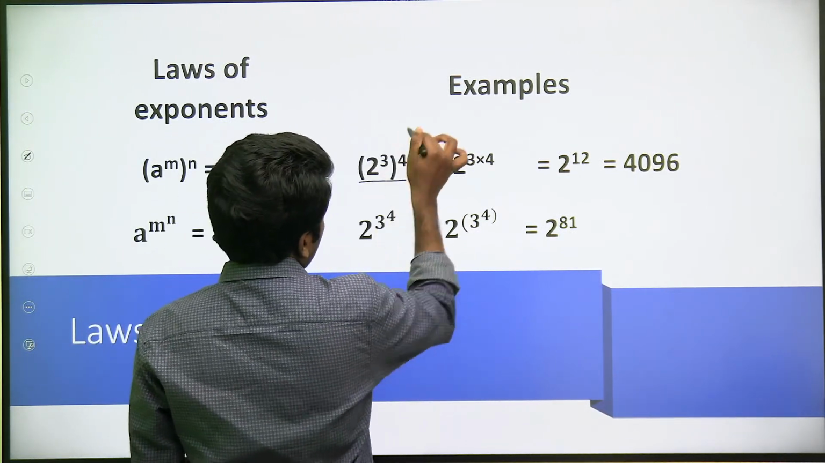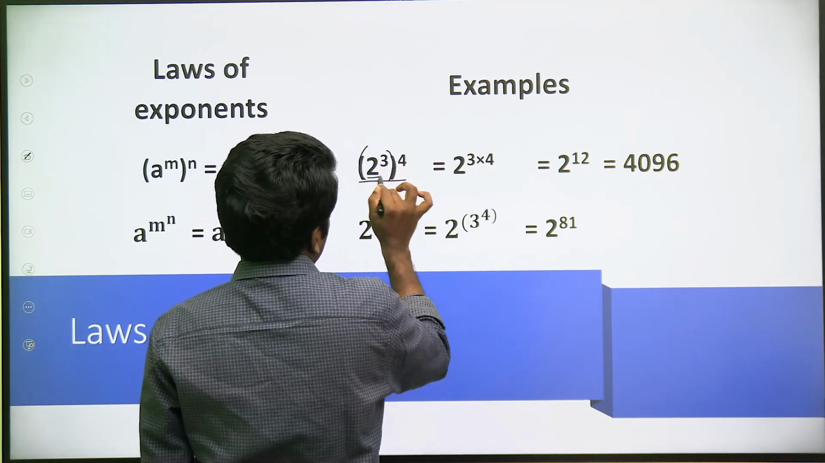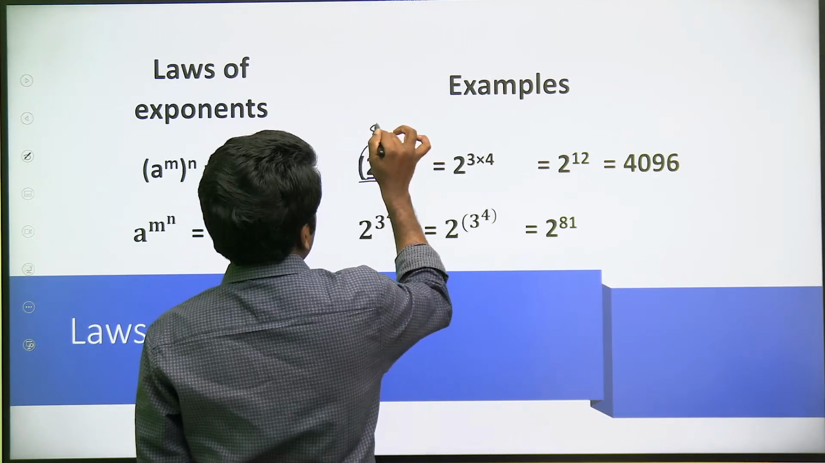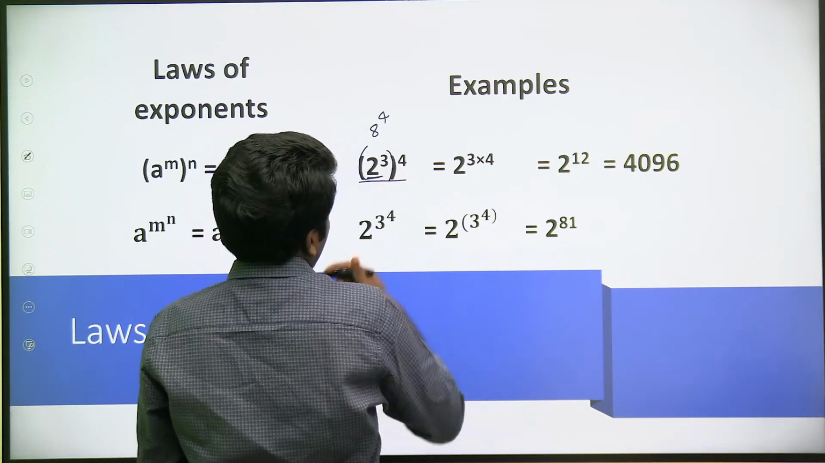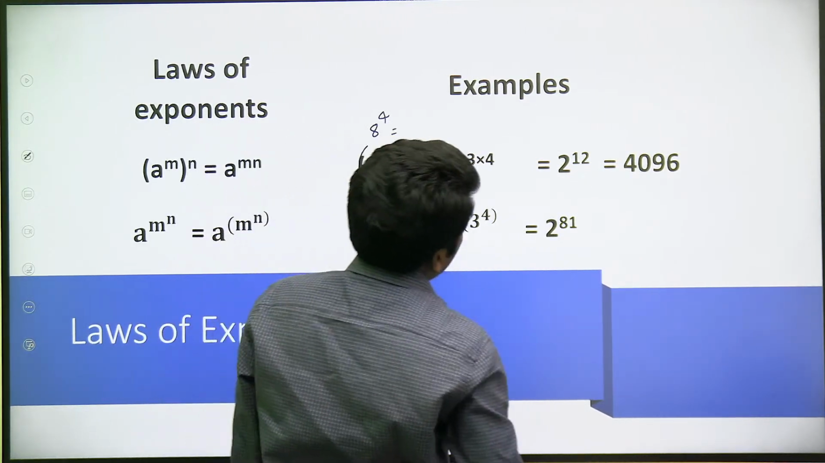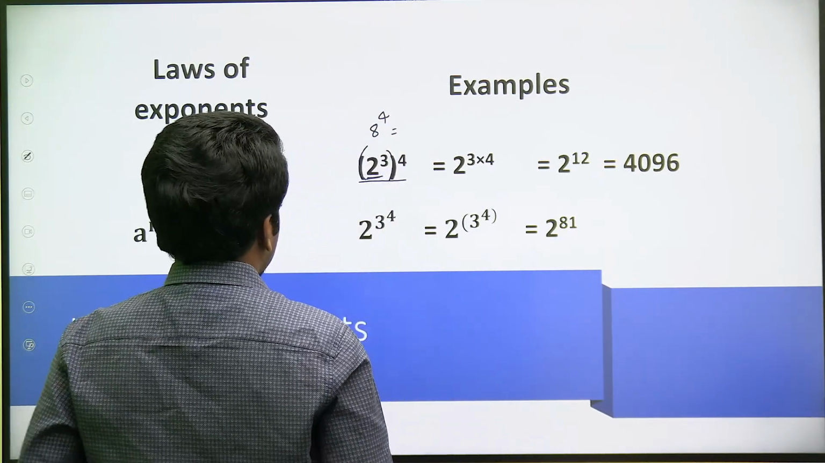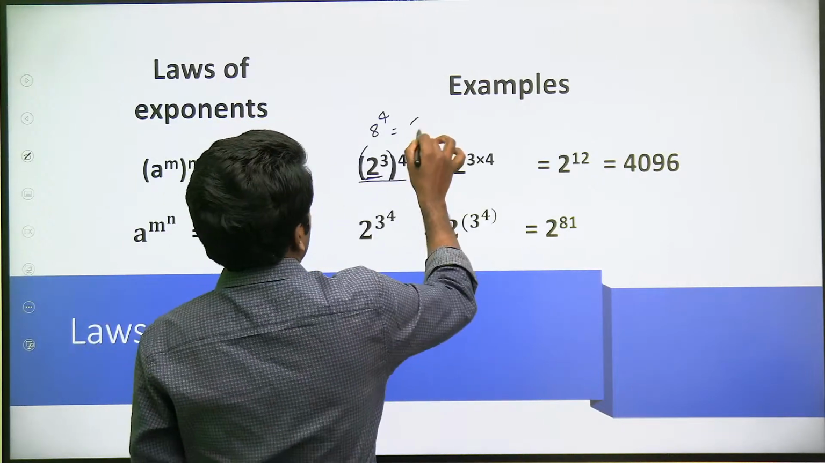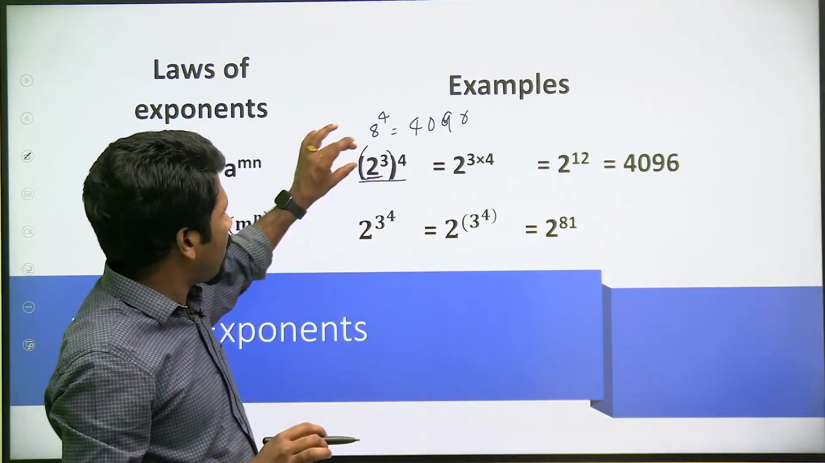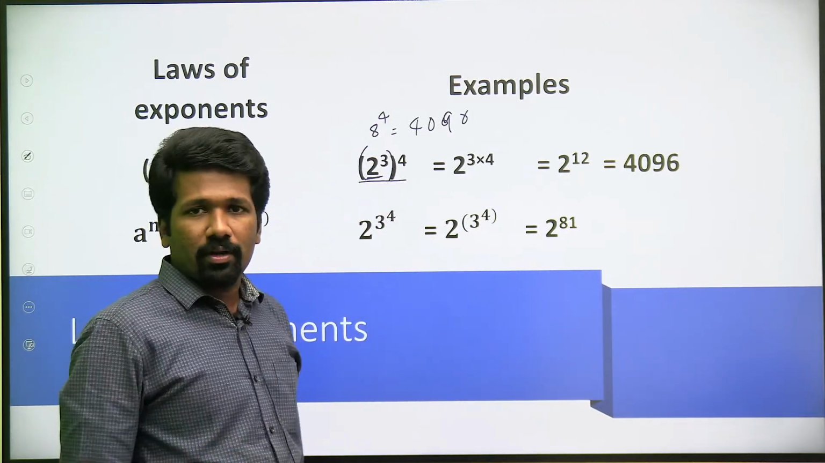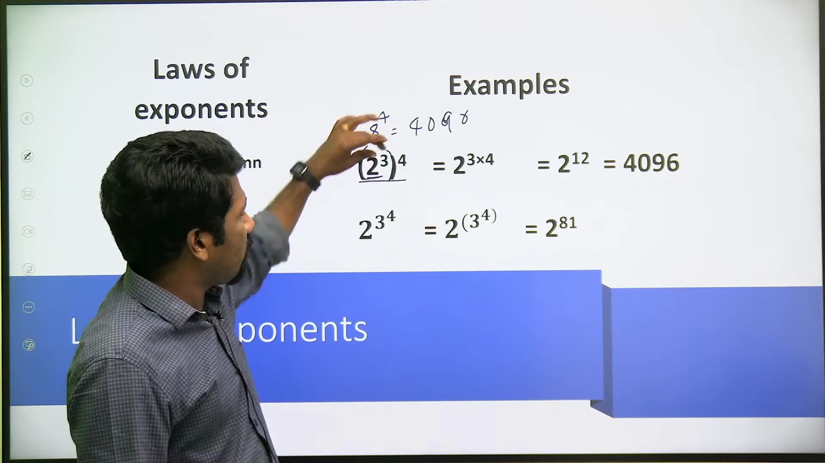First of all, this is 2 raised to 3 the whole raised to 4. The bracket means, as per BODMAS rule, the bracket should be done first. So 2 raised to 3 should be done first. 2 raised to 3 is 8. Then 8 raised to 4. Are you all understanding? 8 raised to 4 is 8 into 8 into 8 into 8, 4 times. That is 4096. This is the normal way. When bracket is there, the bracket should be simplified first, and after that the next level should be done. This is power of power, so the bracket inside power should be done first.